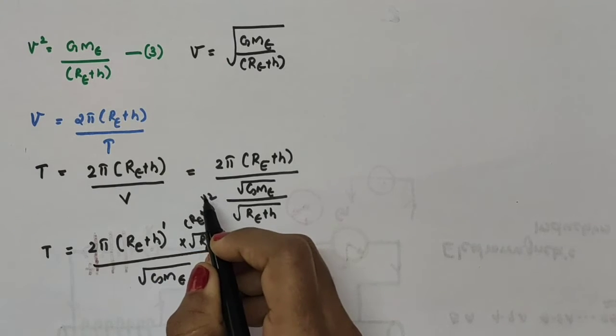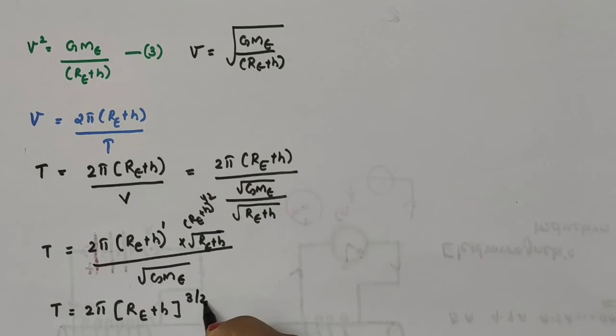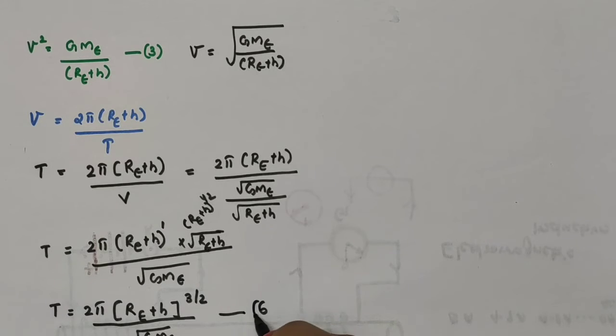So 1 plus 1 by 2 is 3 by 2. So this can be written as T is equal to 2 pi into Re plus H all raised to 3 by 2, divided by square root of GMe. I am taking this as equation number 6.